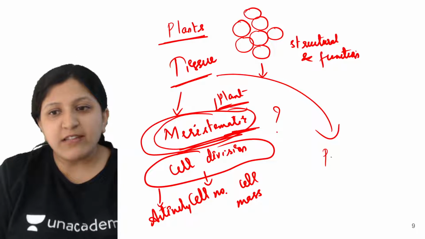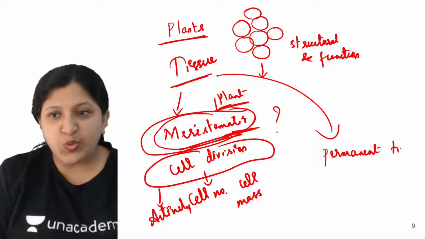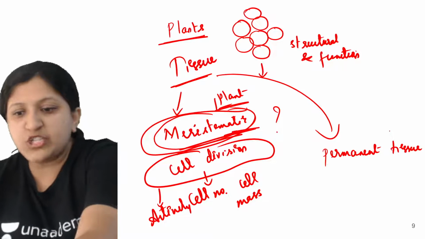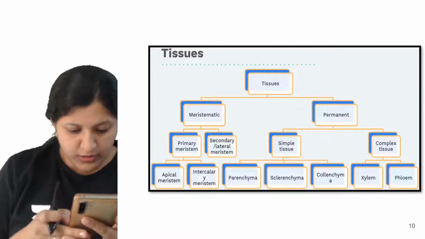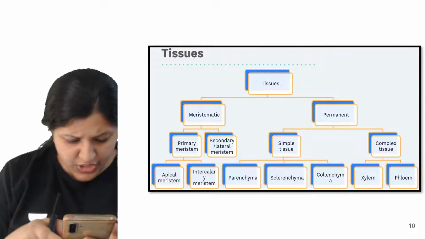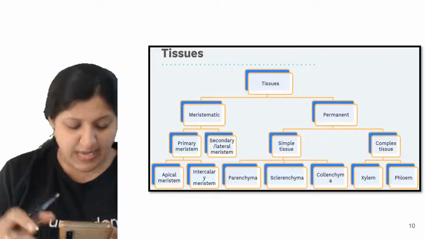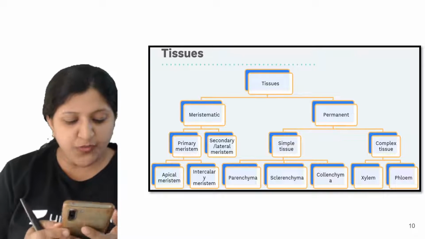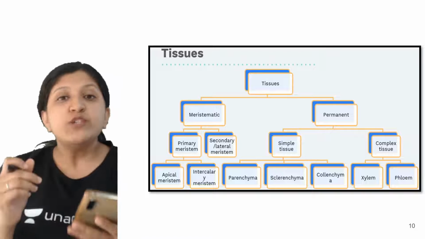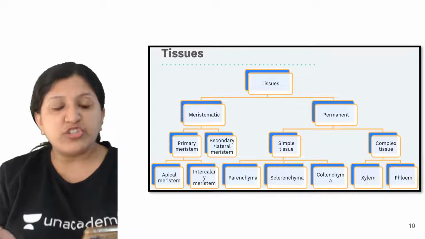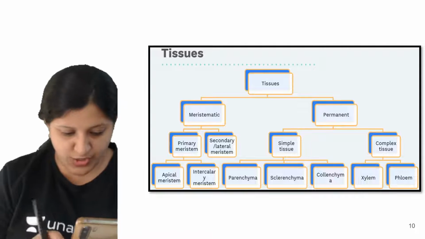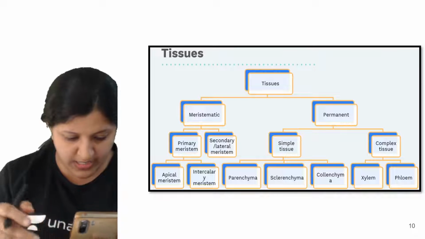There is another set that you will see, that is permanent tissue. Let's have a look at the permanent tissue also. Could you please tell the definition we have to write for tissue in the exam? It is basically a group of cells which are similar in function and similar in structure, structurally and functionally.